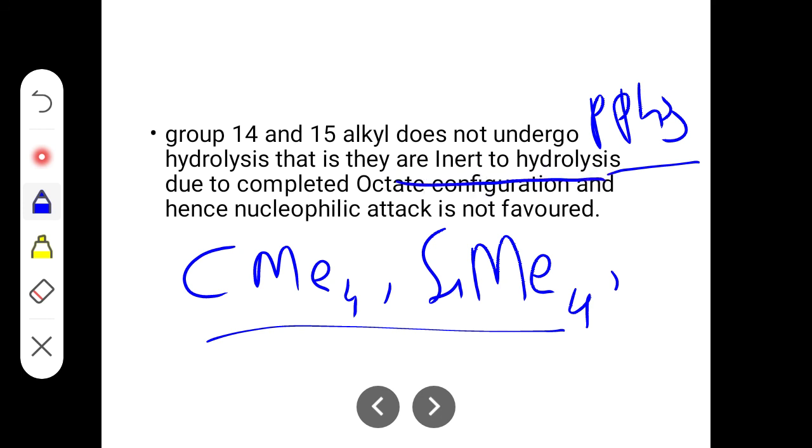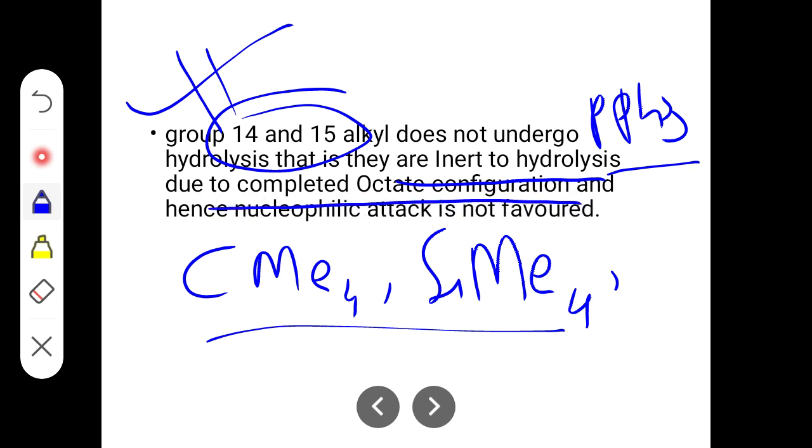Remember, this is important: group 14 and group 15 alkyls do not undergo hydrolysis because they have a completed octet configuration.